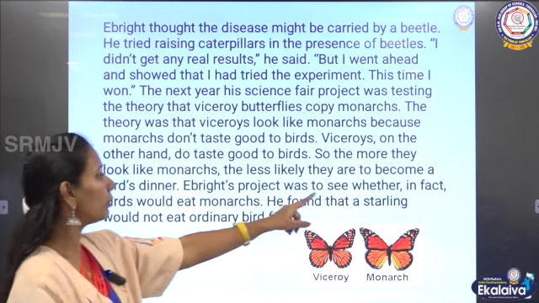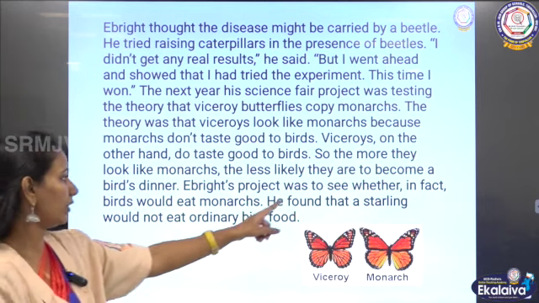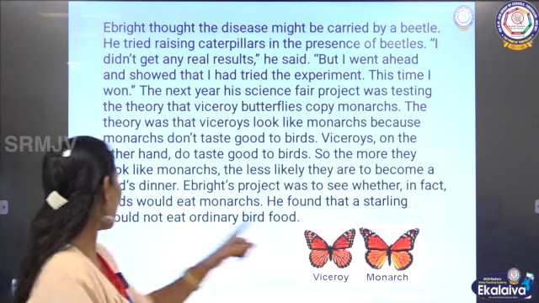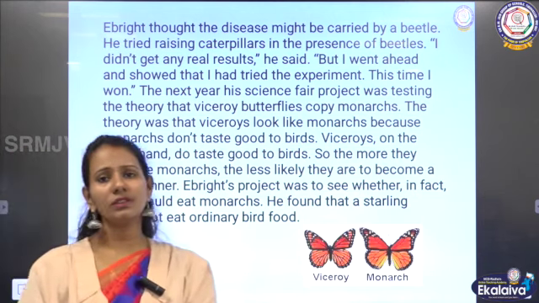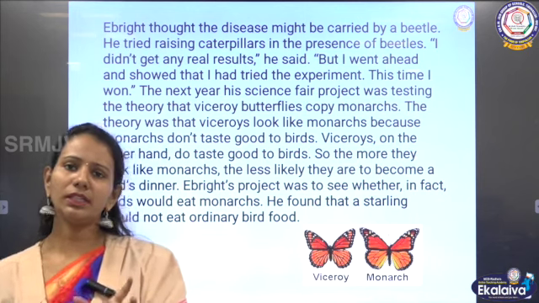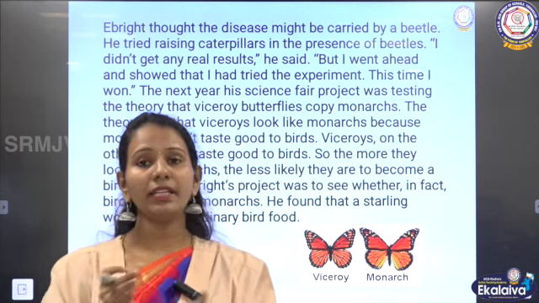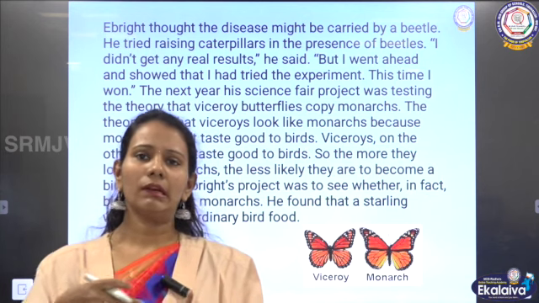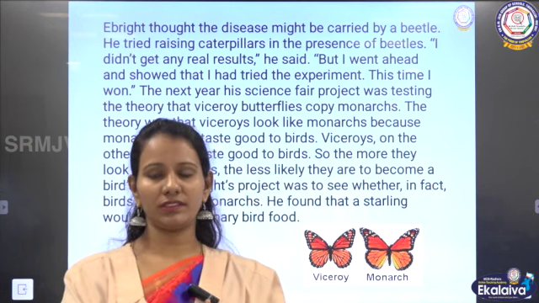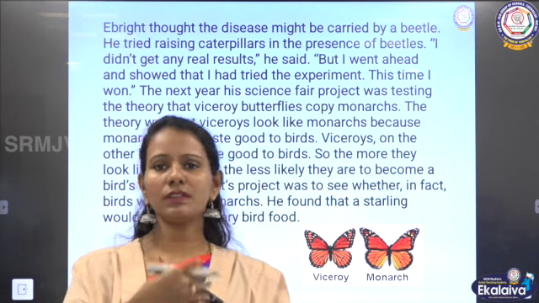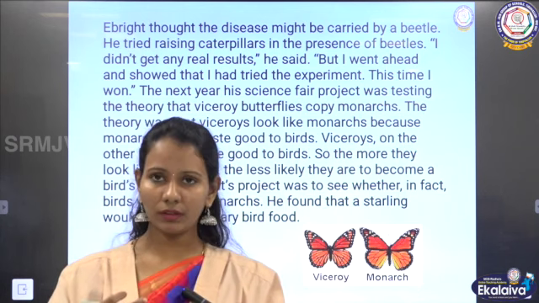Ebright's project was to see whether, in fact, birds would eat monarchs. He found that a starling would not eat ordinary bird food. So, he was now interested. He understood that the viceroy and the monarch butterfly look alike, and he is also having some assumption that the viceroys will behave like monarchs, and the reason is because monarchs don't taste good, viceroys taste good for the bird.